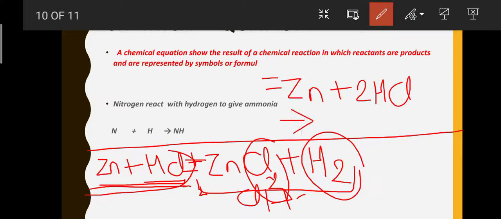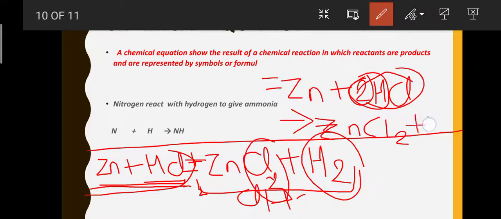So Zn plus 2HCl gives ZnCl2 plus H2. We got 2 atoms of hydrogen and 2 atoms of Cl. Now the equation is balanced.